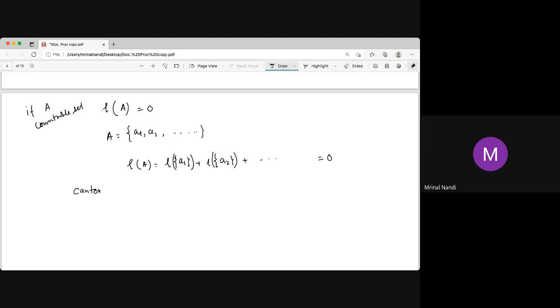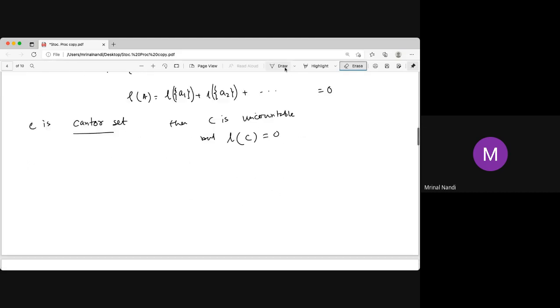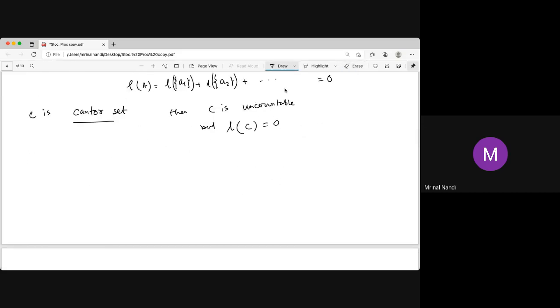Cantor sets are such sets that if C is the Cantor set, then C is uncountable, but the length measure of C is 0. So this is called the Cantor set. There are some other Cantor-like sets. We're not going into the details of how the Cantor set is constructed. Cantor sets are actually closed sets. So just take it as information that there is a set which is uncountable but whose length is 0.